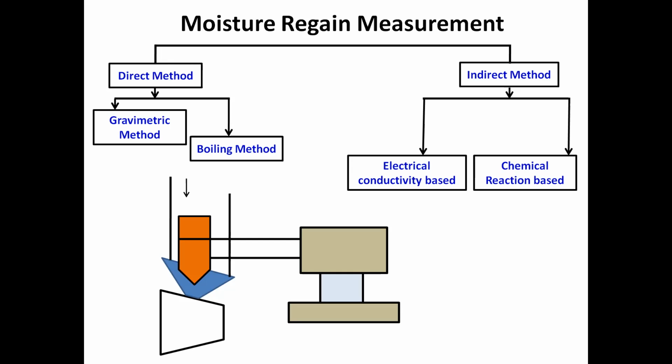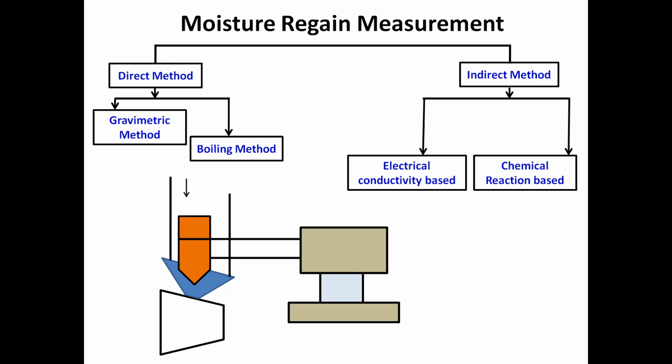Now, the most common and most popular method nowadays, which is used to measure the moisture presence in textile material, is based on electrical conductivity. Now, what is the concept of electrical conductivity? Because we know most textile materials are not good conductors of electricity. They are bad conductors of electricity. That's why textile material has the problem of static charge generation.